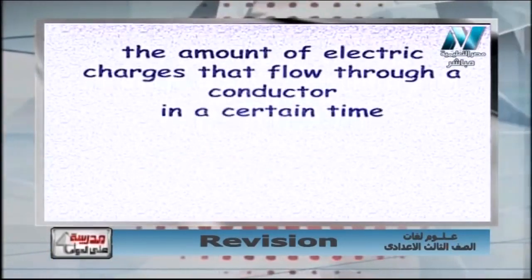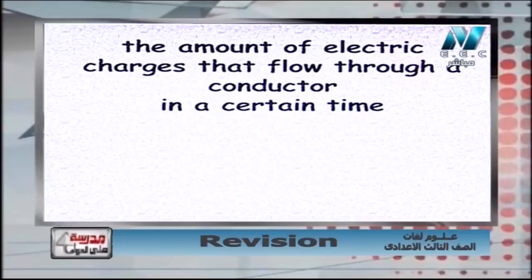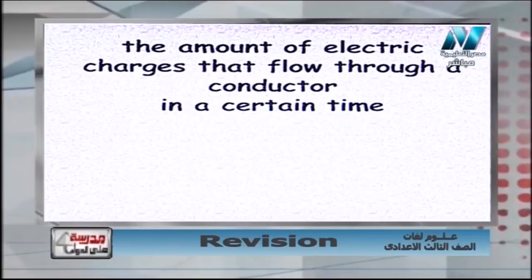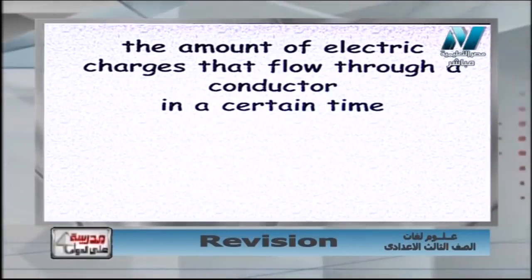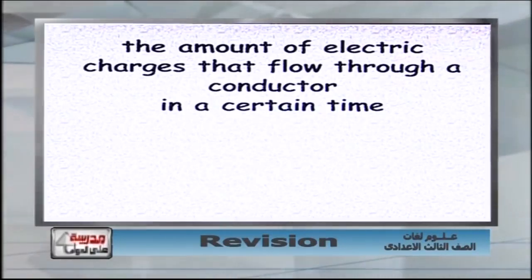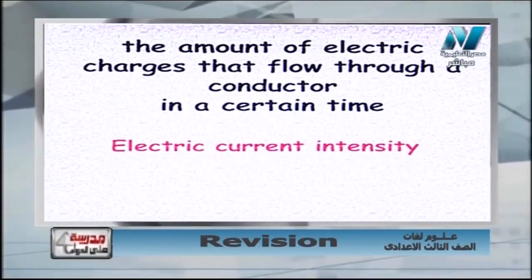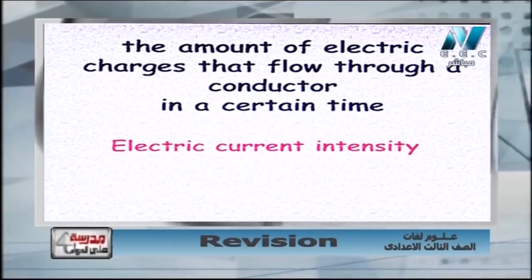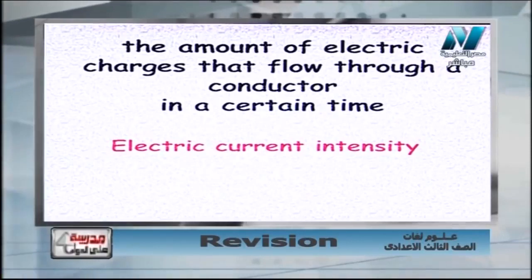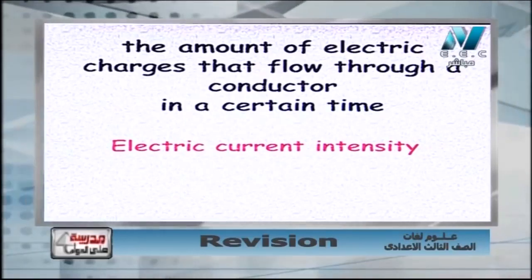Another question says: the amount of electric charges that flow through a conductor in a certain time. Here it tells me an amount or quantity of electricity and a time, so it is exactly Q over T. So it will be intensity, the intensity of 1 ampere. So it will be the electric current intensity. Again, the amount of electric charges that flow through a conductor in a certain time will be the electric current intensity.